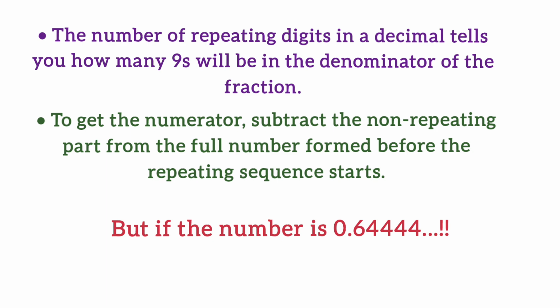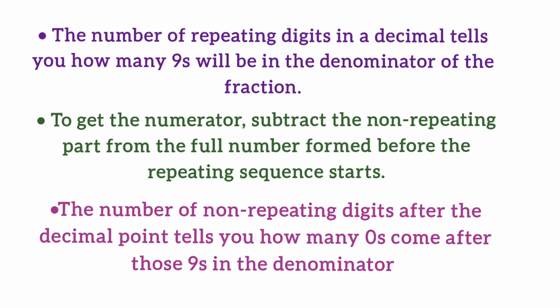But what if the number is 0.64444? So here we get a number 6 which is non-repeating. But 4 is repeating and the number of repeating digits is only 1. In that case, the number of 9s in the denominator is 1, but the number of non-repeating digits after the decimal point tells you how many zeros will come after those 9s in the denominator.